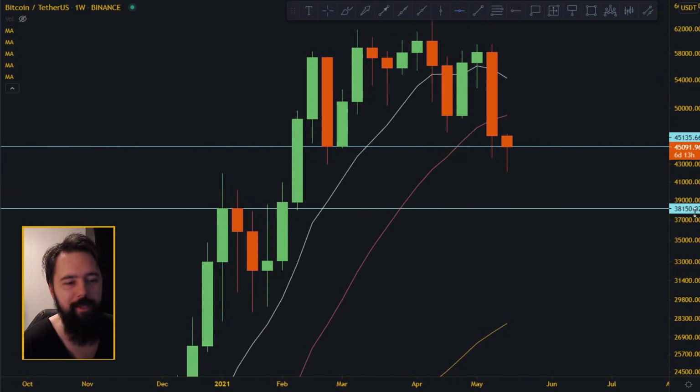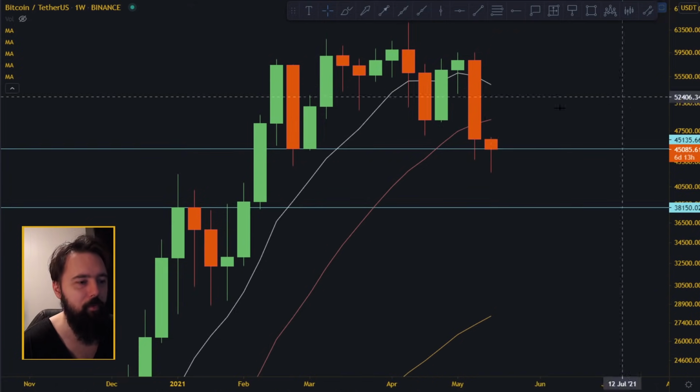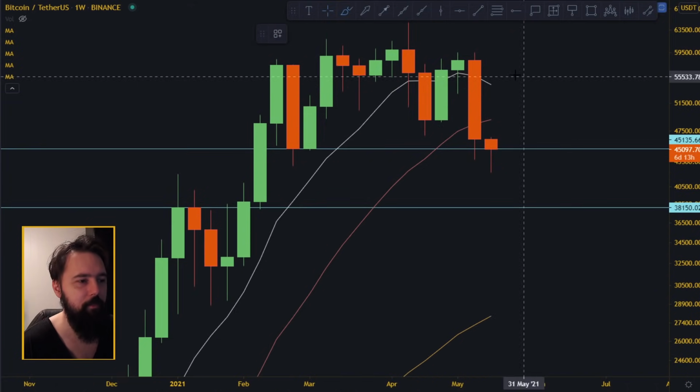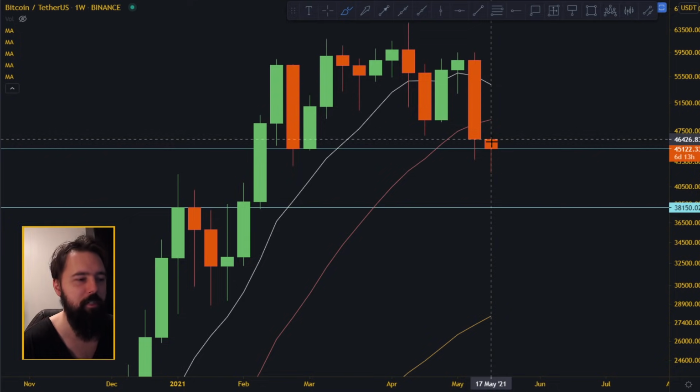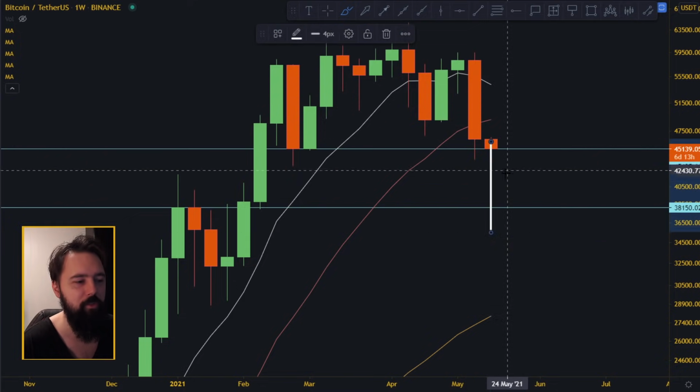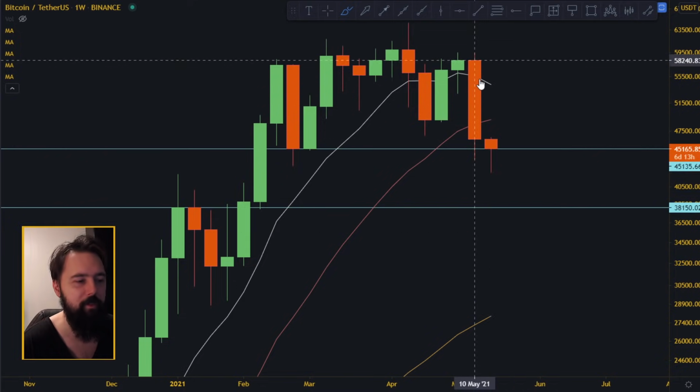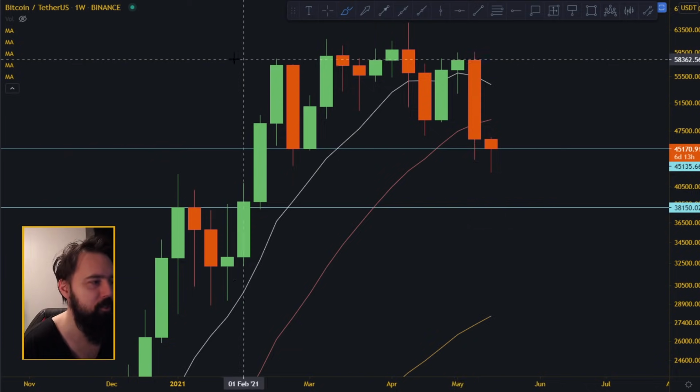I'm looking at 38,158. Right now we are quite extended from the 10 moving average, that's the white line over here on the weekly chart. So I don't think we're going to continue dropping too far away from it, because extensions usually are the thing that pulls the price back up to where it's supposed to be.